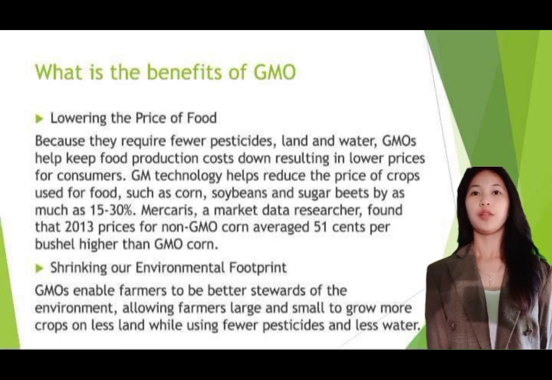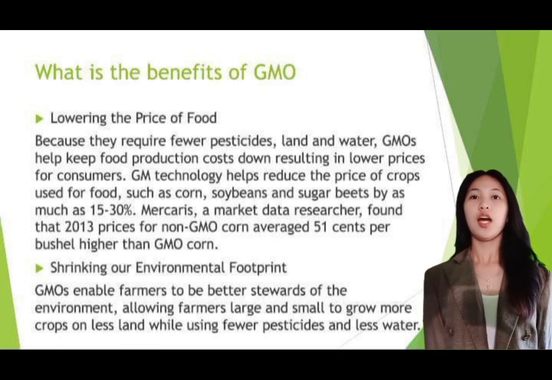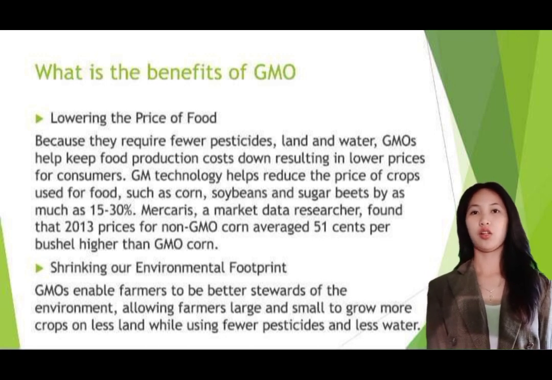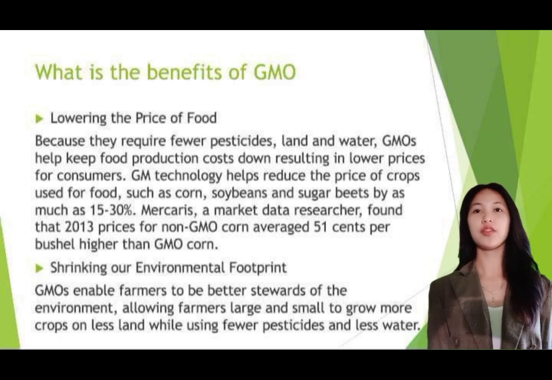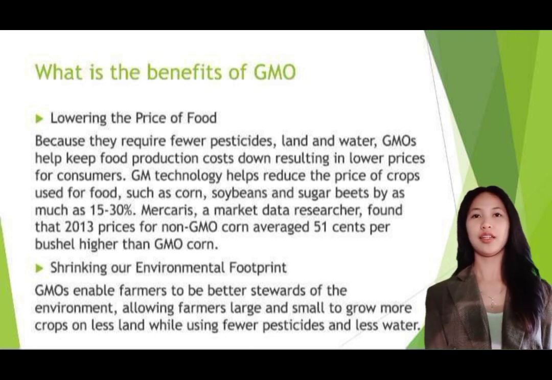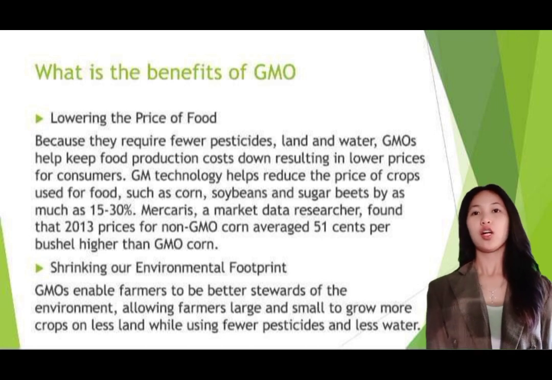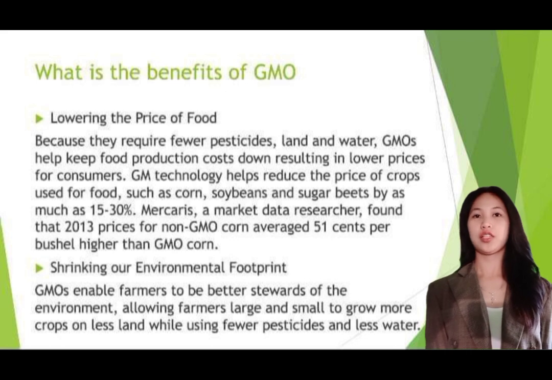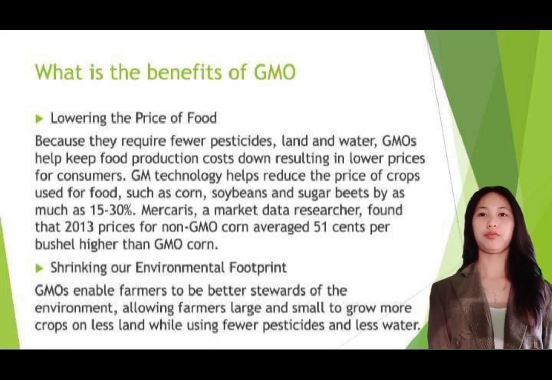For a consumer, GM technology helps reduce the price of crops used for food, such as corn, soybeans, and sugar beets by as much as 15 to 30%, whereas a market data researcher found that 2013 prices for non-GMO corn averaged 51 cents per bushel higher than GMO corn.